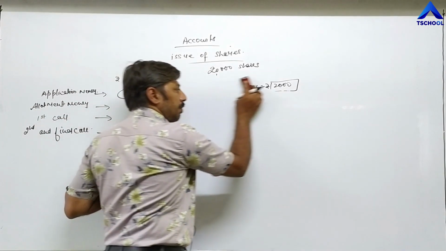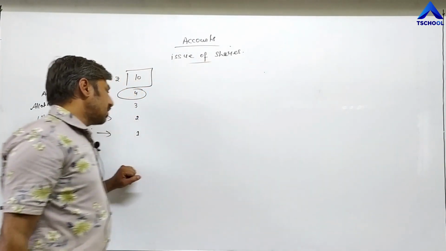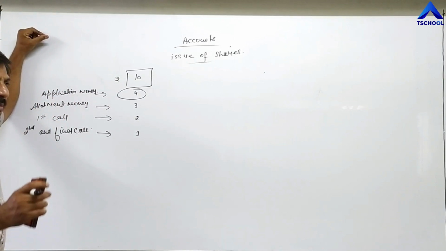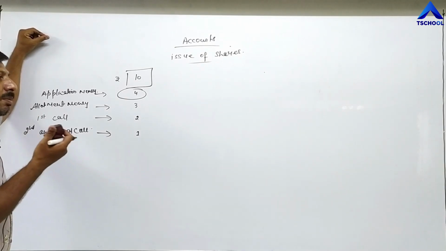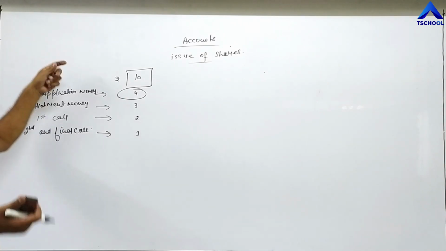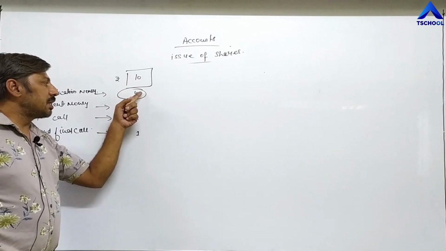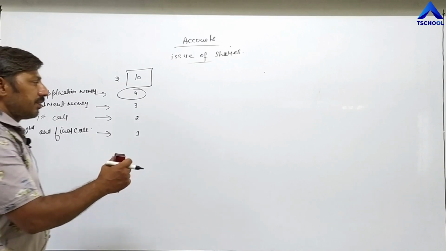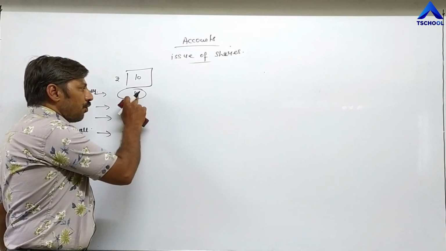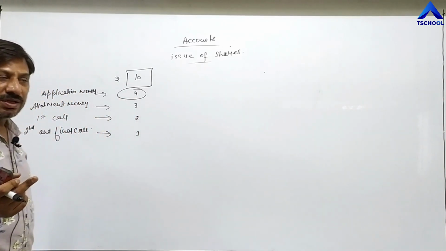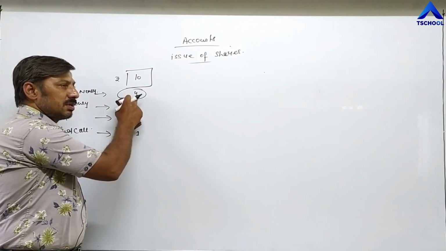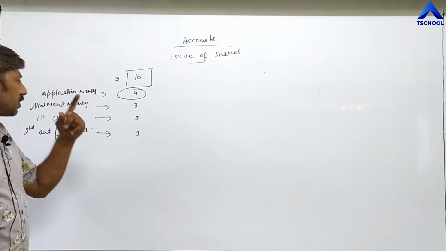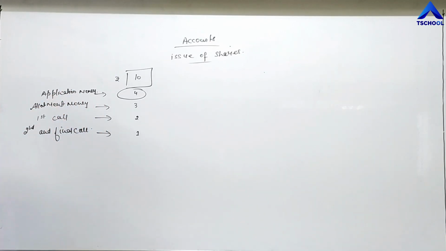First of all, application money is paid, because first of all, every investor has to send some amount. Some amount means amount demanded by the company. According to our example, out of 10 rupees, 4 rupees is demanded by the company in the form of first installment. So first time we have to send 4 rupees, whatever number of shares purchased, multiplied with 4 rupees, we have to send that check with application form. That's why that first installment is called application money.